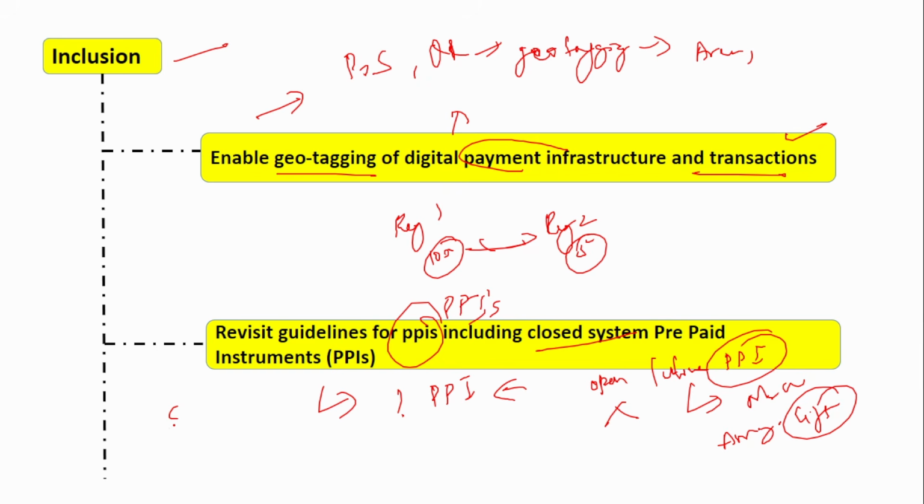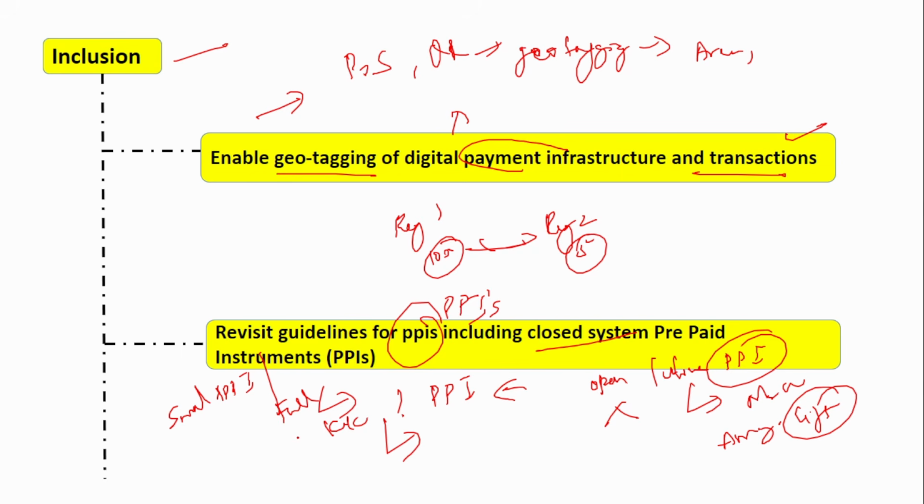Similarly, there is one more distinction called small prepaid instruments and full KYC prepaid instruments. In small prepaid instruments, when an issuer, say a bank or a non-bank, is issuing a prepaid instrument, the information they have to get from the buyer is very limited. Suppose only the ID and phone number is enough. More than that is not required to issue a small prepaid instrument. Whereas in case of full KYC, the entire KYC information has to be submitted by the buyer to the issuer. Only then can he get full KYC.